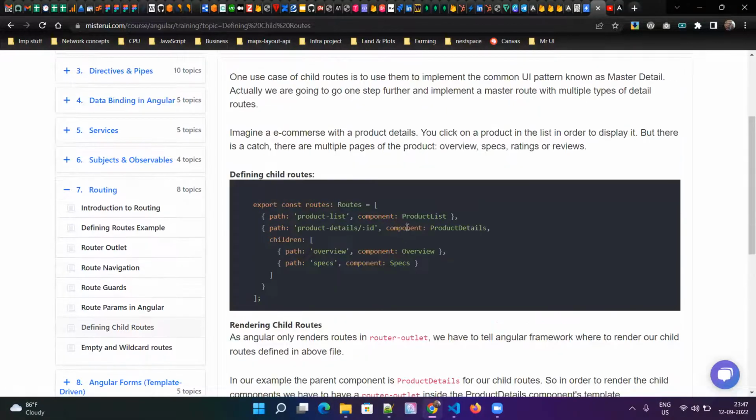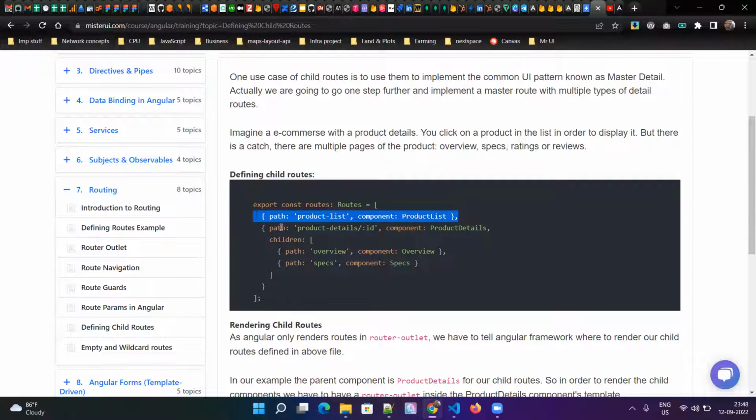But let's say in order to render child routes, that router outlet must be in the child component. For example, if we take this example, this path's product list component will be rendered in the app component because it is the parent path. There are no children here. And here we also have children routes: overview and specs components.